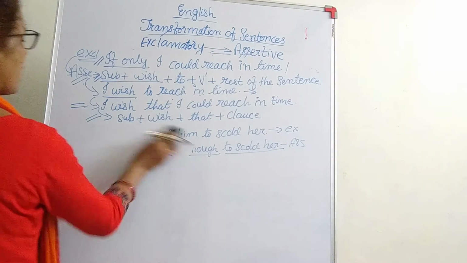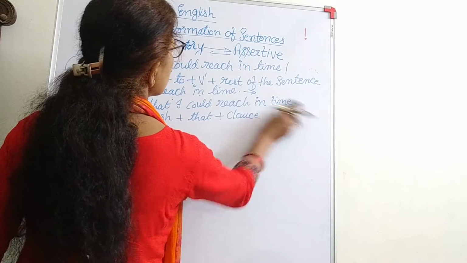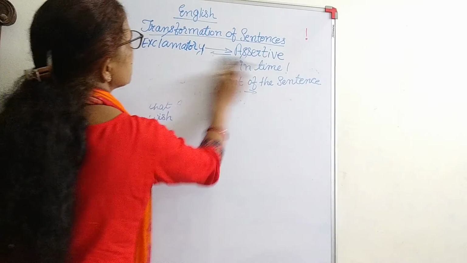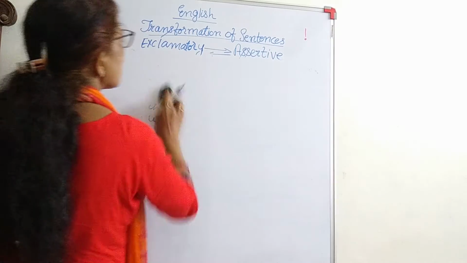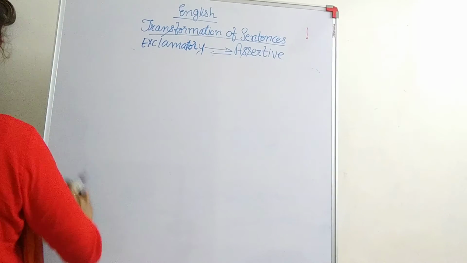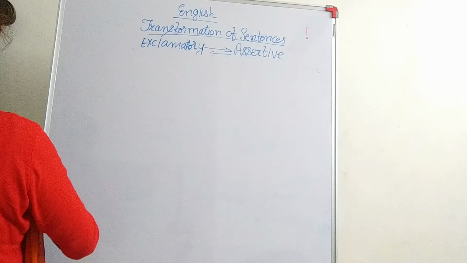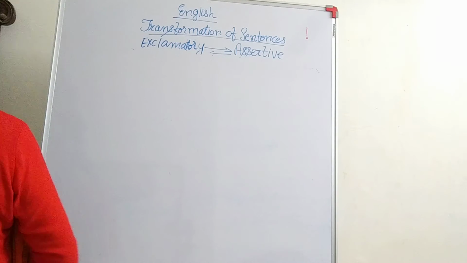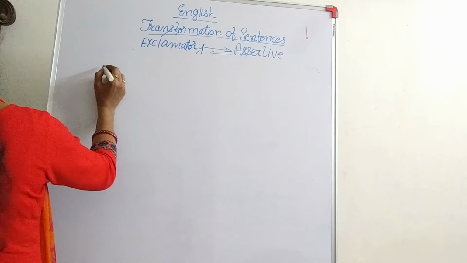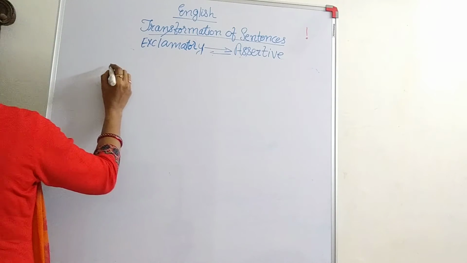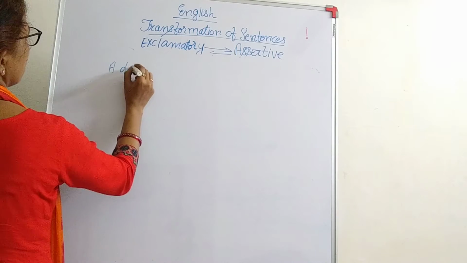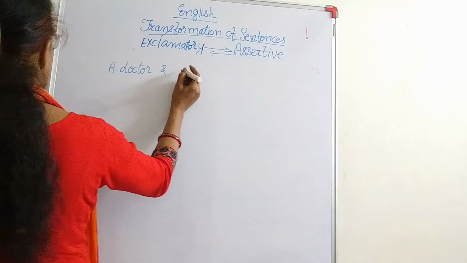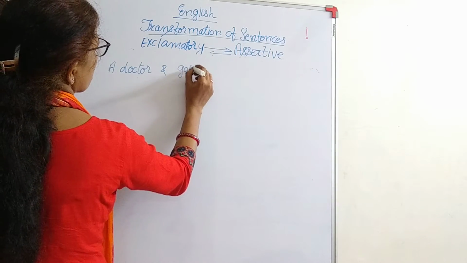These are all different types of exclamatory sentences. So I am showing you which could be changed into assertive. Vice versa, the same. If assertive sentences are there, then we make them into exclamatory. Another: a doctor and going for a strike.